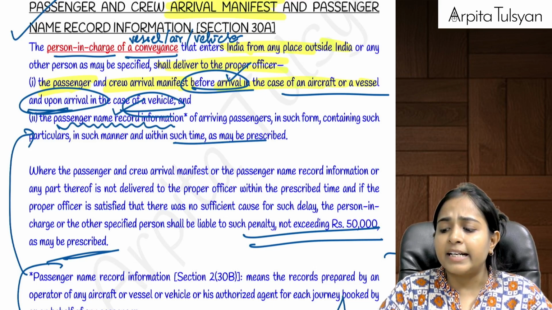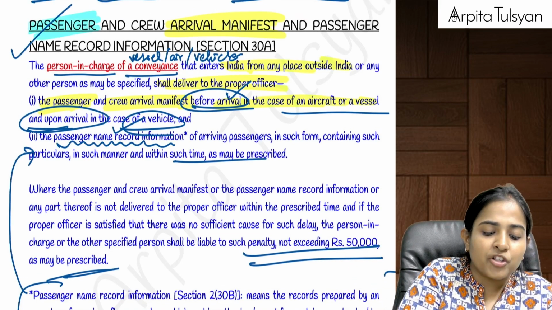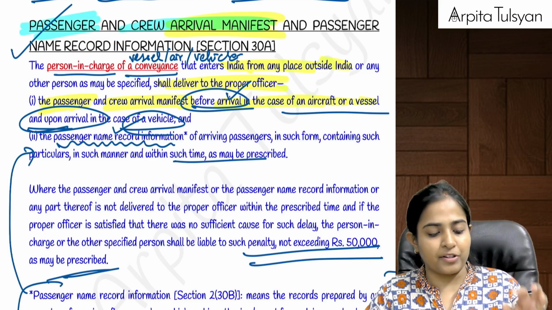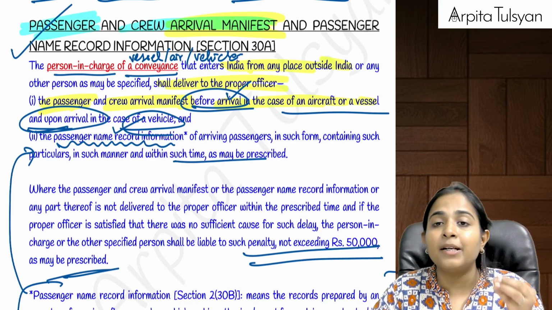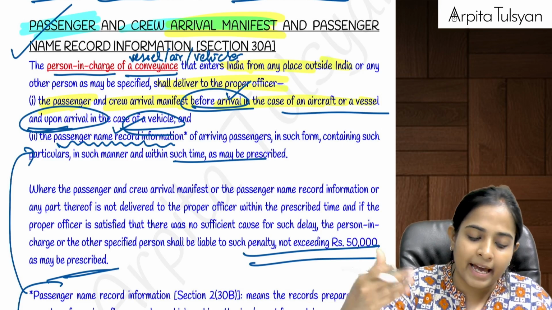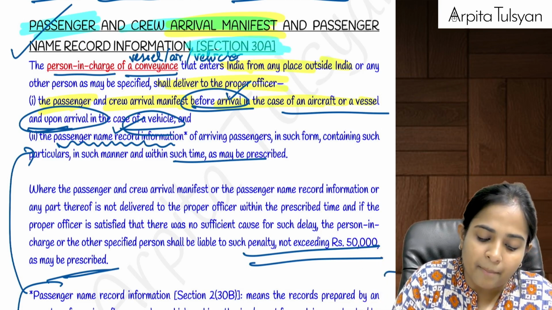Okay, then we studied about arrival manifest. Similarly, can you see here, passenger and crew arrival manifest? Passenger manifest we just now saw, that was called arrival manifest, and similarly crew members of that particular aircraft etc. This is also required to be prepared under section number 30A.